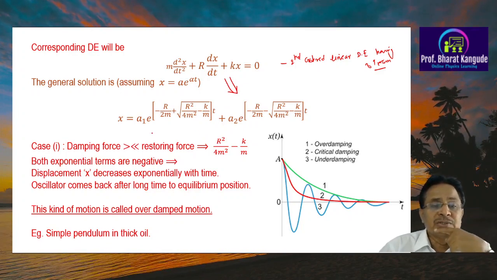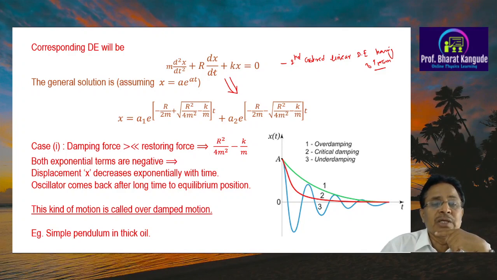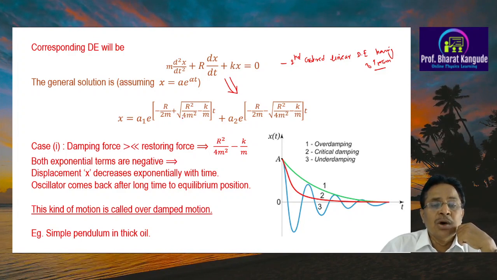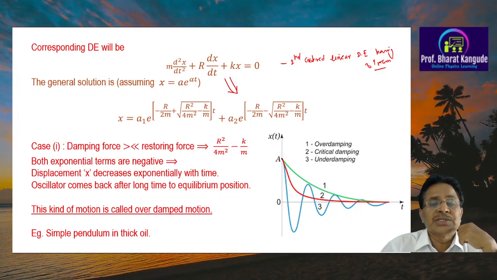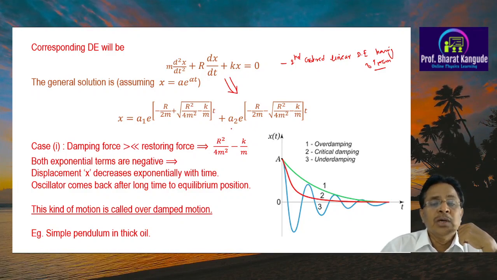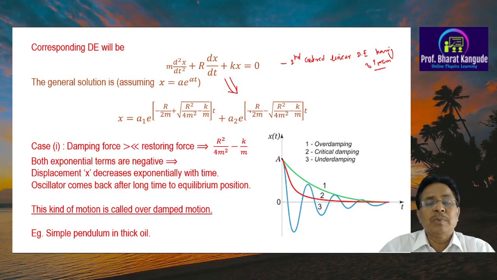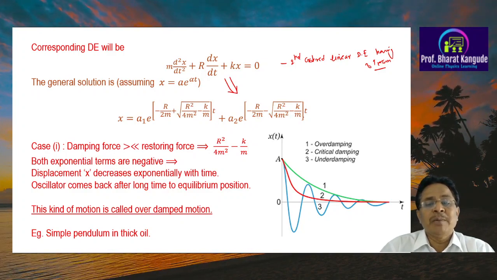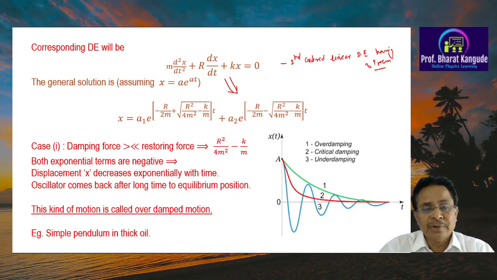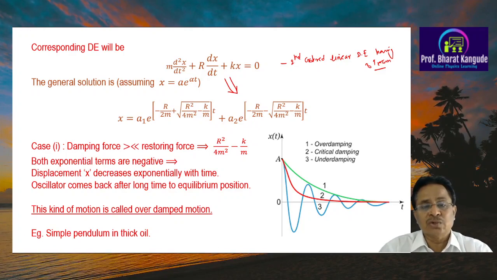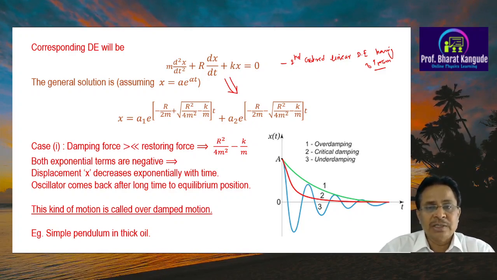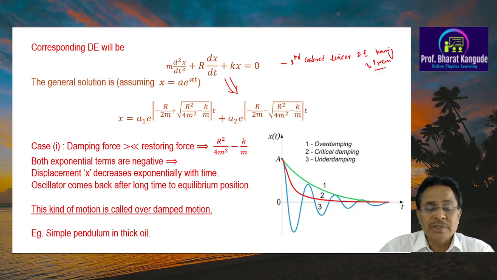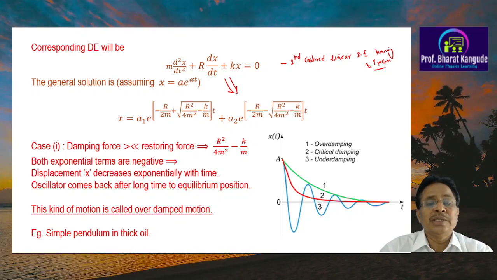This mathematical analysis shows you that the general solution of this differential equation is of the form e1 times e raised to minus r upon 2m plus square root of r square upon 4m square minus k upon m, bracket complete, into t, plus the second term e2 times e raised to minus r upon 2m minus square root of r square upon 4m square minus k upon m into t. At first it will be difficult for you to understand how to get this solution, but that is a mathematical part that we are skipping here, and we are just taking the solution of this differential equation, which is called the differential equation of damped harmonic motion, to be of this type.